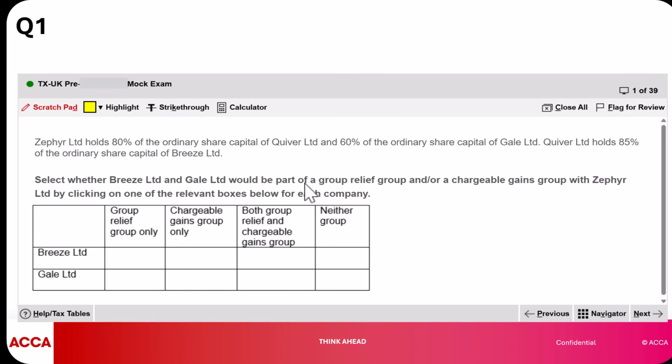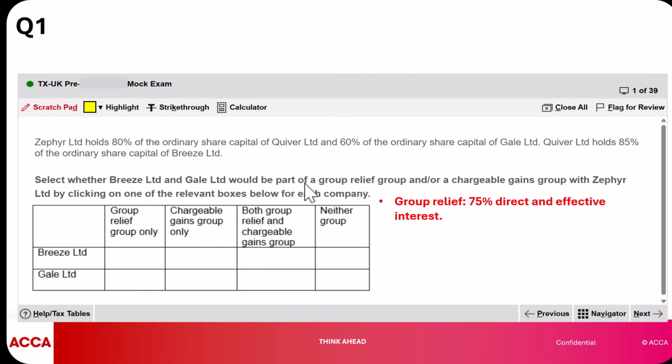Now, we're told here Zephyr Limited holds 80% of the ordinary share capital of Quiver Limited and 60% of the ordinary share capital of Gale Limited. And Quiver Limited holds 85% of the ordinary share capital of Breeze Limited. We need to note our focus is on Gale and on Breeze in this case. So first and foremost, for the group relief, you should have at least 75% direct interest and 75% effective or indirect interest.